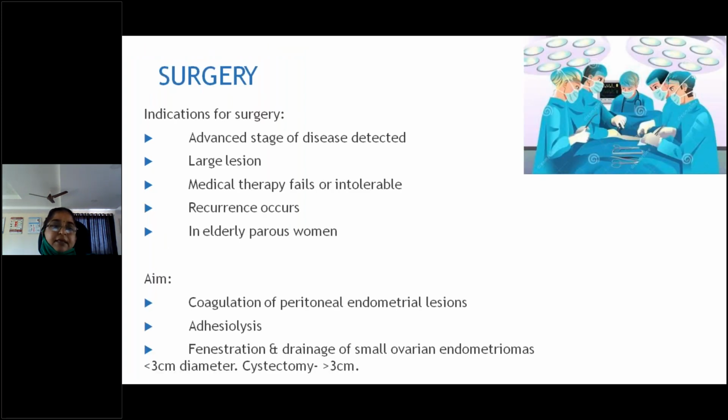And surgery. What are the indications for surgery? Advanced disease, large lesions, which are not treated with